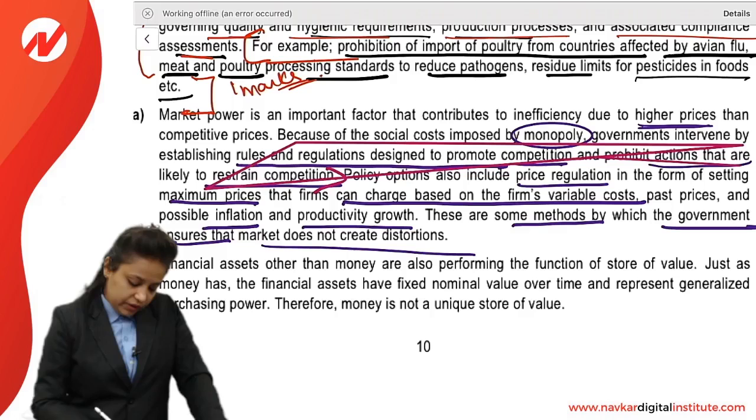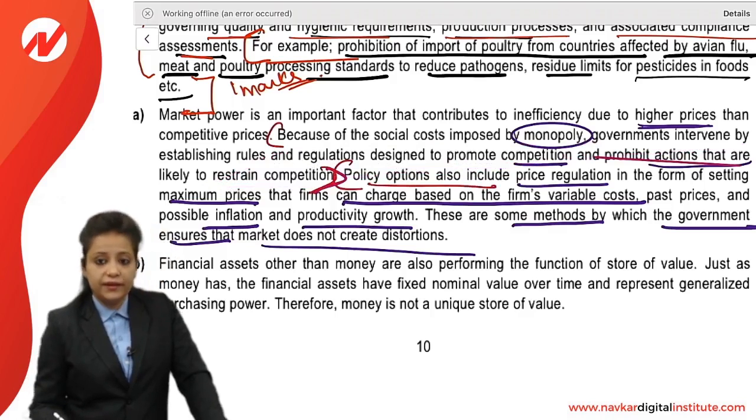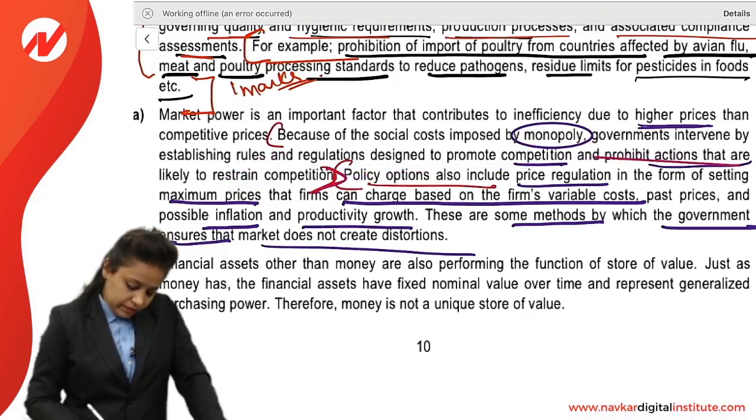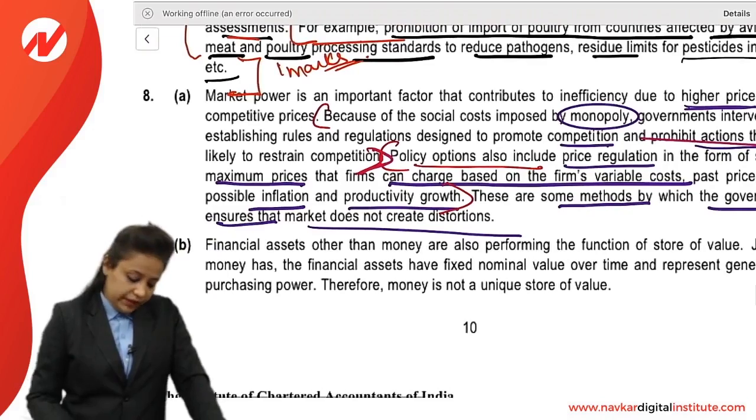This line is very important in your answer. Then the second point: policy options also include price regulation. So these 2 lines are very important in your answer, and they should be there, right?